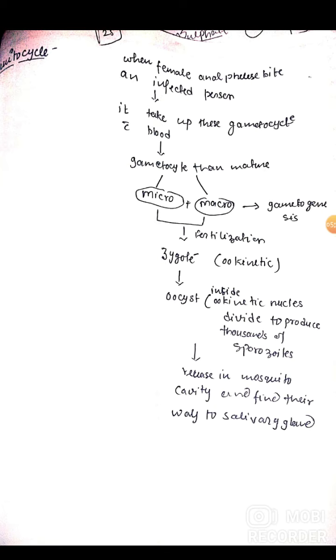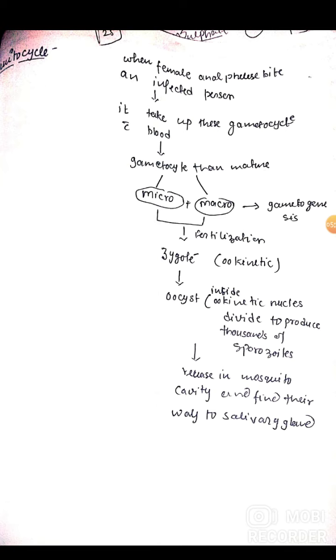The gametes then mature and form micro and macro gametes. These micro and macro gametes fertilize and form the zygote, also known as the ookinete, and the zygote converts into oocysts. Inside the oocyst, the nucleus divides to produce thousands of sporozoites, which are released into the mosquito cavity and find their way to the salivary gland.